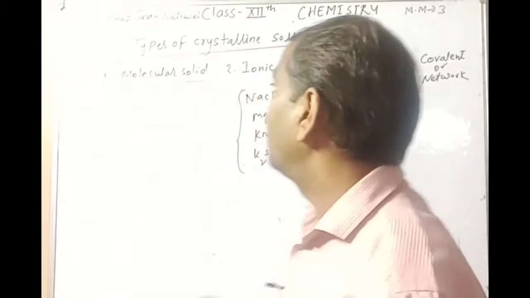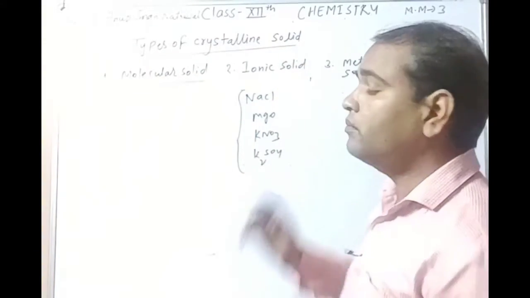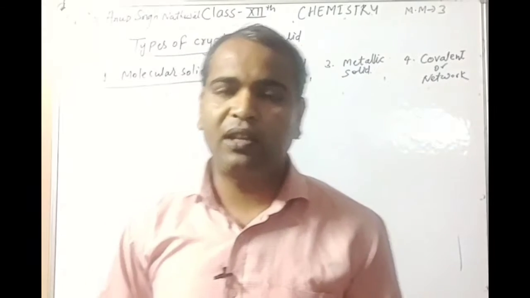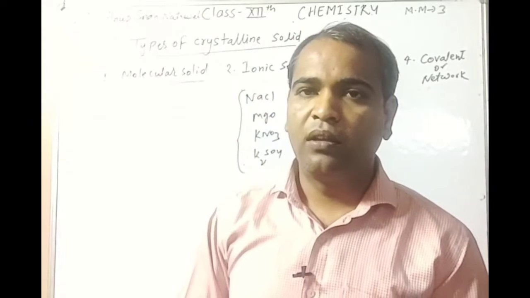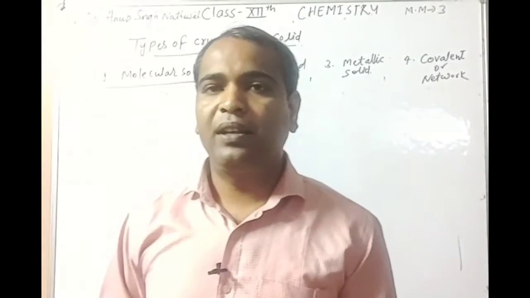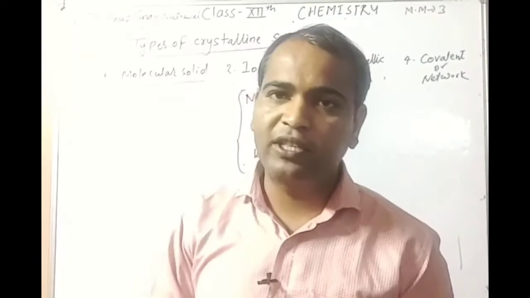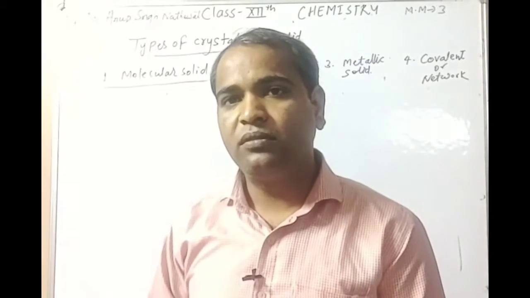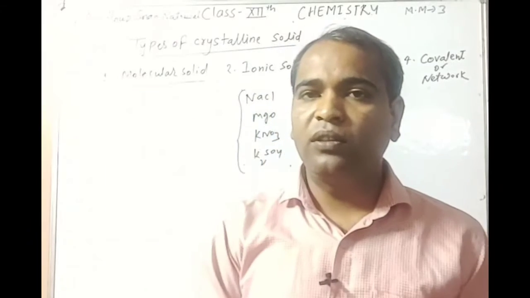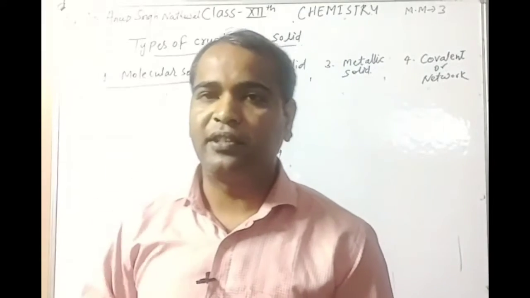Okay, students. And the conductivity of these solids is very important. For example, NaCl is an insulator in solid state, but a good conductor in molten state.